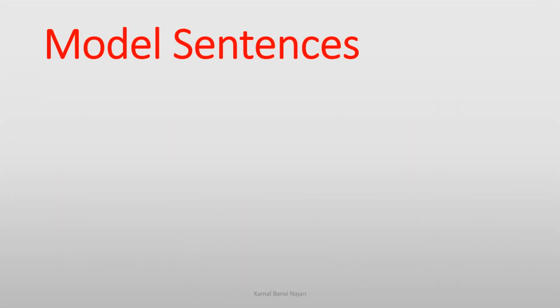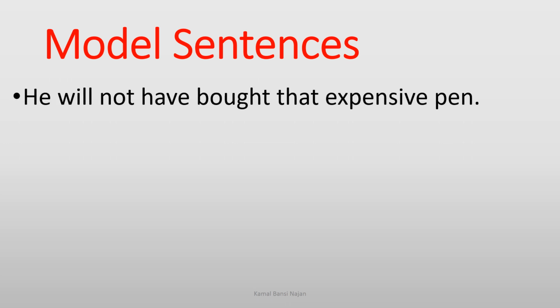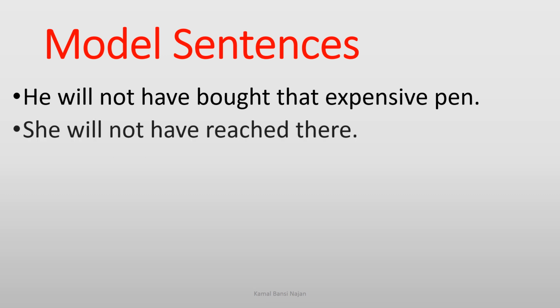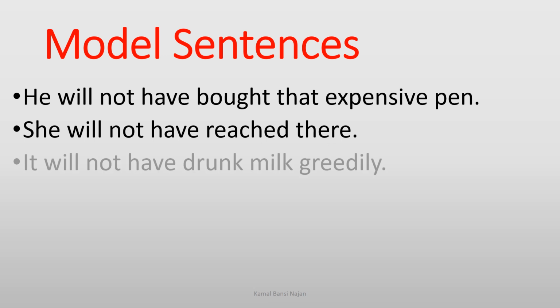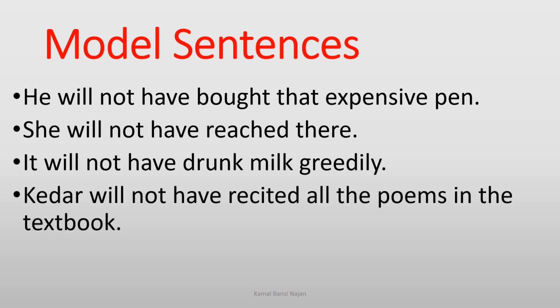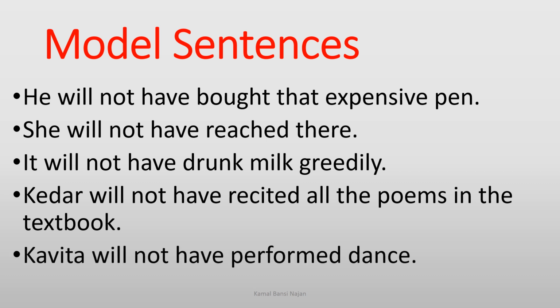More model sentences are here, children. He will not have bought that expensive pen. She will not have reached there. It will not have drunk milk greedily. Kedar will not have recited all the poems in the textbook. Kavita will not have performed dance.